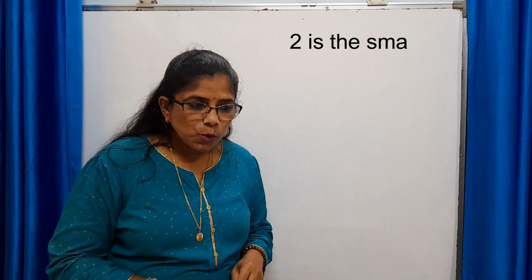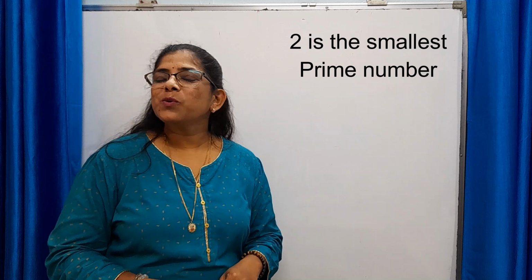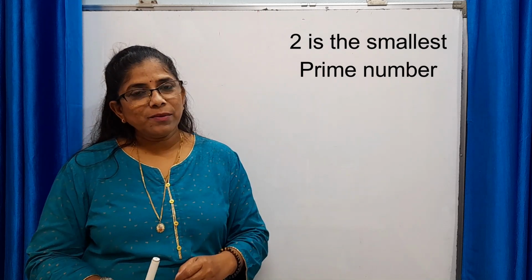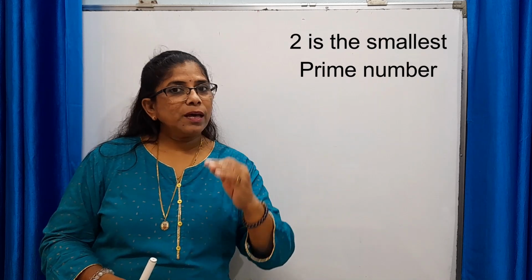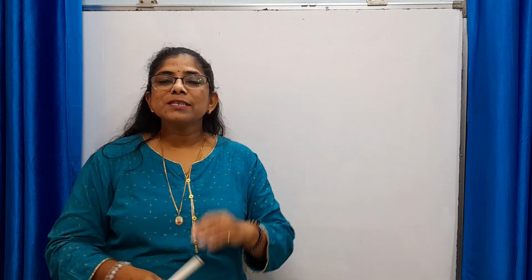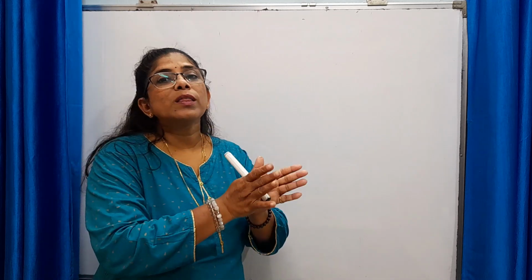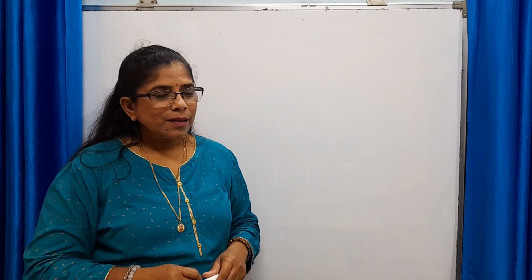Then the next number, which is 2. 2 is the smallest prime number, because 2 is the number which is having factor 1 and 2. 1 and the number itself. So 2 is the smallest prime number. So don't forget the special feature of 1 and 2. Now let's move to the next type of number.